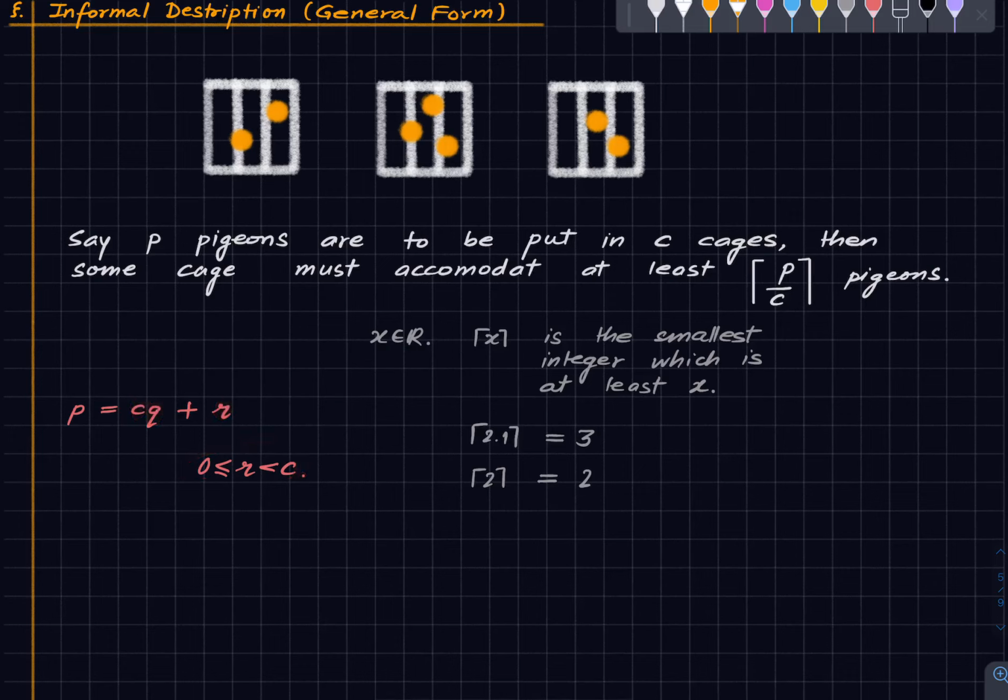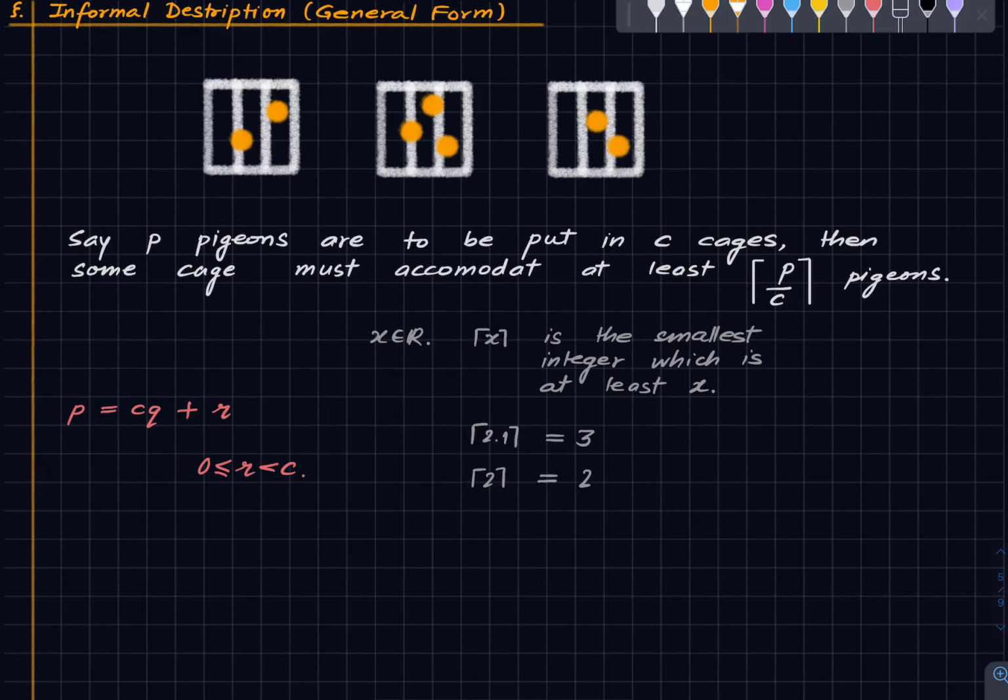So remainder lies in this range. And just looking at it should make it clear that if suppose R were 0, then you must have at least Q pigeons in some cage, which is the number same as P by C. And since P by C when R is equal to 0 is an integer, ceiling of P by C is just P by C. But if R exceeds 0, then you would have to do the ceiling strictly. You cannot just write P by C because P by C is a fractional value. So that's what's going on here. And yeah, again, if you want to really prove it, you can use the well-ordering principle on the number of pigeons or the number of cages, whichever you like. Number of pigeons would be most convenient.